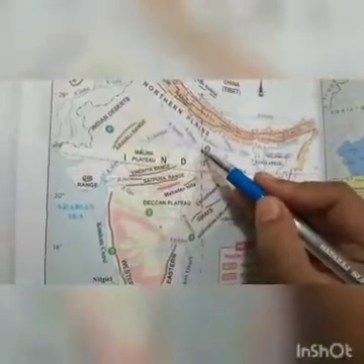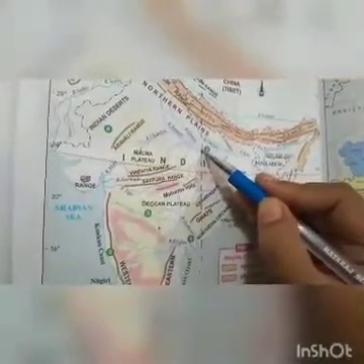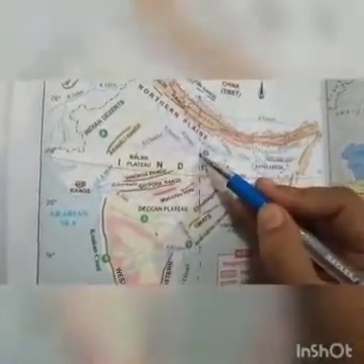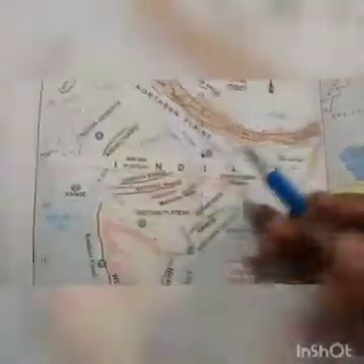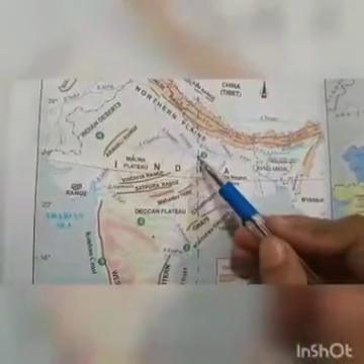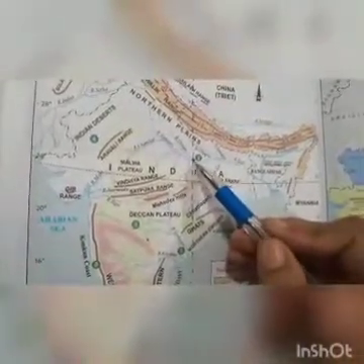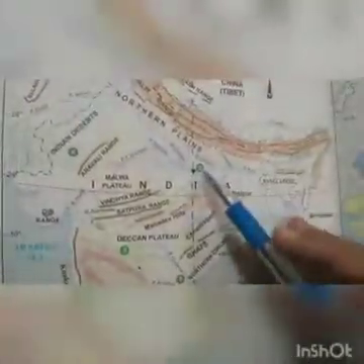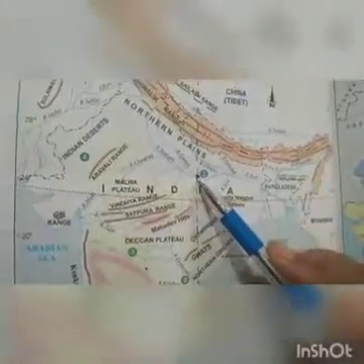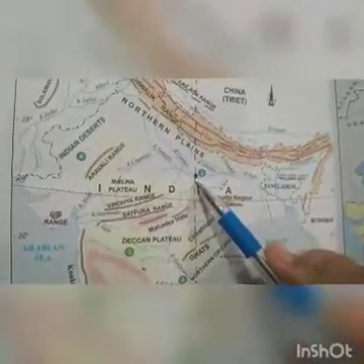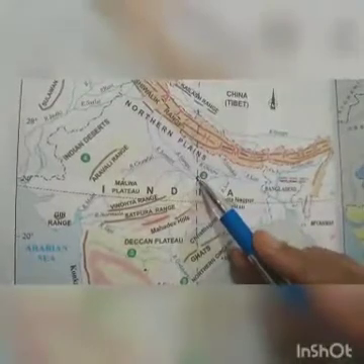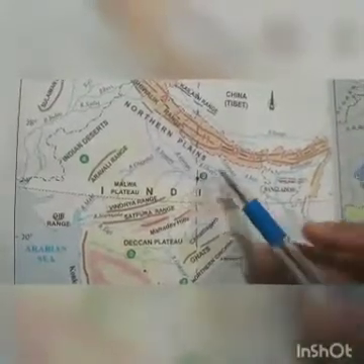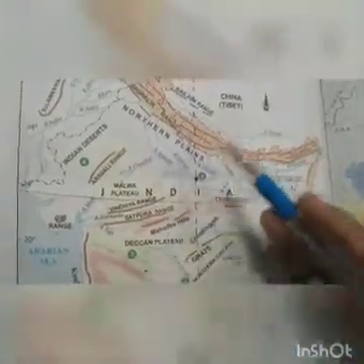So the time. This confluence is at Prayagraj. Earlier it was known as Allahabad. Now it is known as Prayagraj. So if it is 7 o'clock morning at Prayagraj, that means it's 7 o'clock morning for the whole country, right?